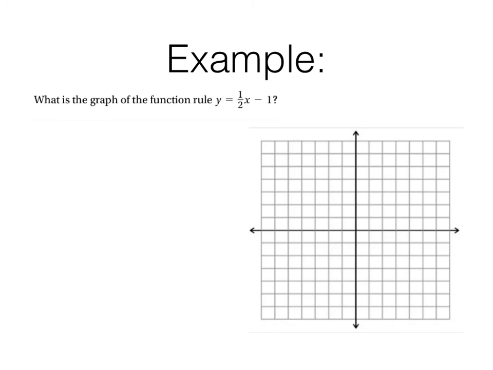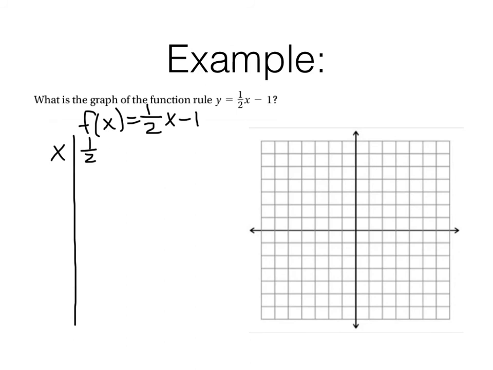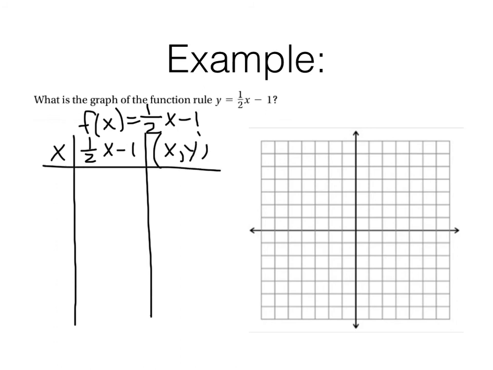Y equals 1/2 x minus 1, same thing as, switch to the pen, f of x equals 1/2 x minus 1. Now again, we got to make a table. I'm going to write my table just like they did on the previous slide with the ordered pairs to make it easier for graphing at the end. Let's change colors. So now we are plugging in our values.